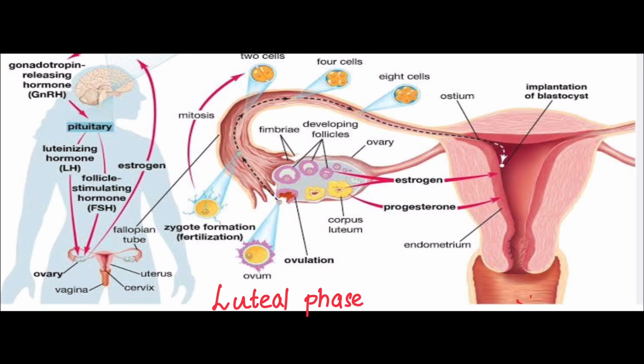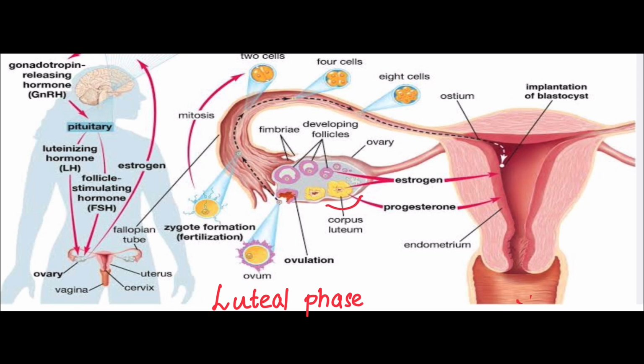After ovulation, the follicle will become a yellow colored substance called the corpus luteum. This corpus luteum will release a high amount of progesterone and a small amount of estrogen. The progesterone will help in maintaining the thickening of the endometrium, and it will act upon all the tissues in which estrogen acted previously.